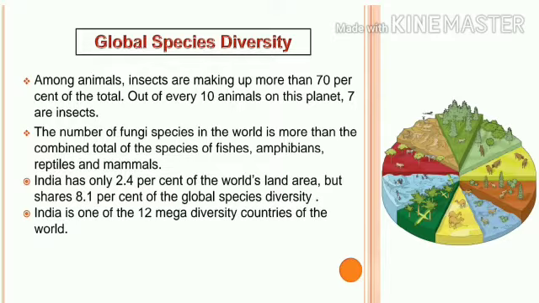Animals are also included: insects, and the smaller species like fishes, amphibians, reptiles, mammals. India has 2.4% of the land area. In that land area, 8.1% is occupied by global diversity.